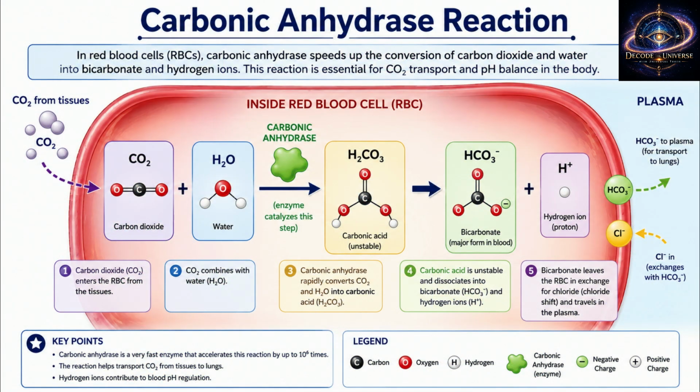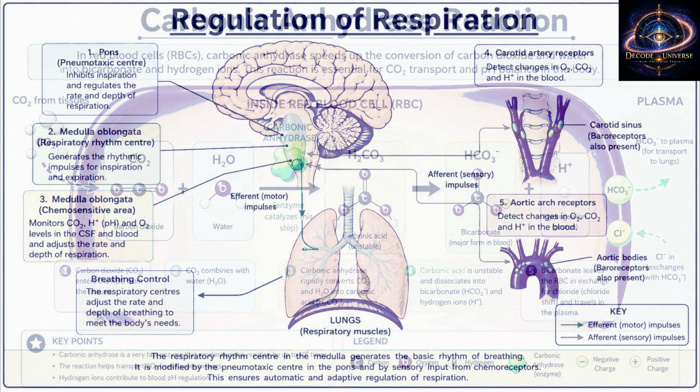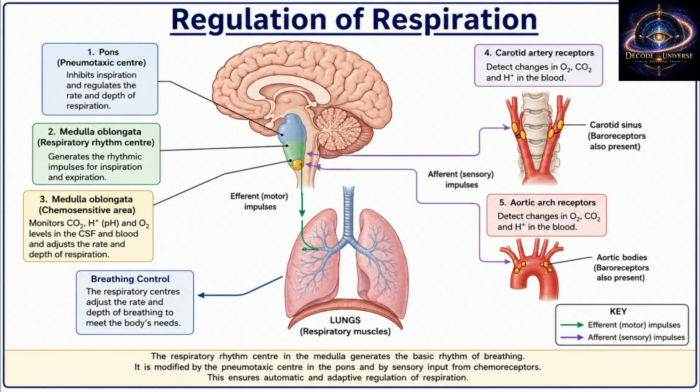When percentage saturation of hemoglobin is plotted against partial pressure of oxygen, we get a sigmoid curve. This curve shows how hemoglobin loads oxygen in lungs and unloads oxygen in tissues. Simple memory: lungs equals oxygen loading station. Tissues equals oxygen unloading station.